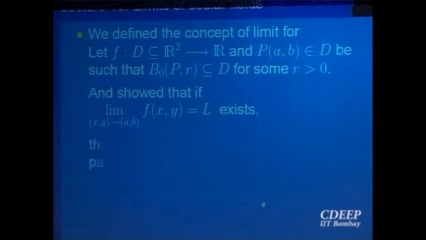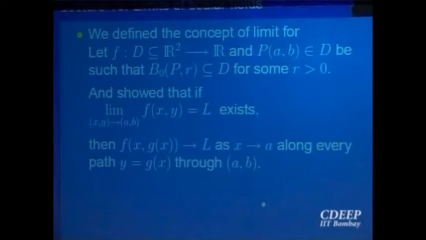We also had the epsilon-delta definition: given any epsilon bigger than 0, there is a delta such that whenever (x, y) is in a deleted neighborhood of (a, b) of radius delta, f(x, y) minus L is at most a distance of epsilon. And then we said that if the limit exists, then it is independent of the path. That was the theorem we proved.